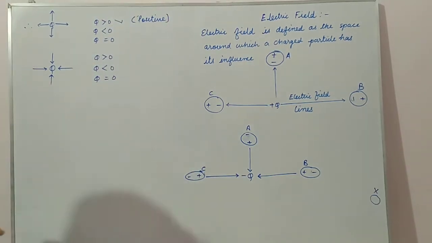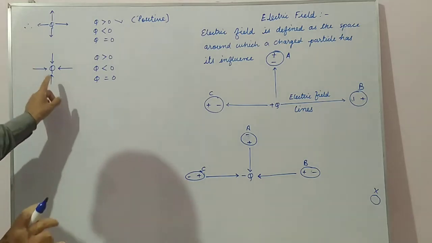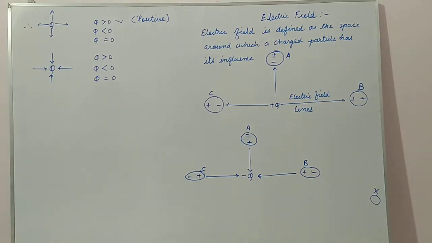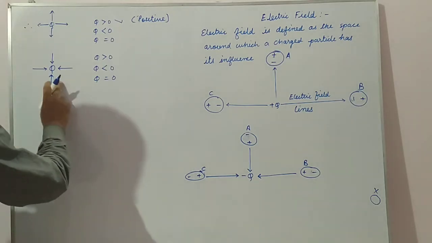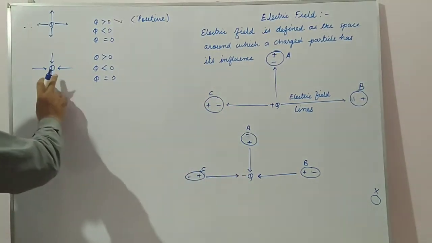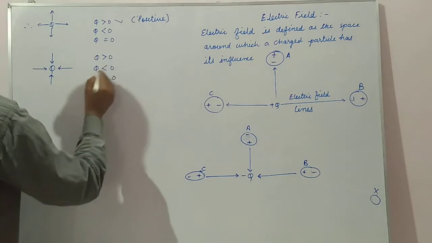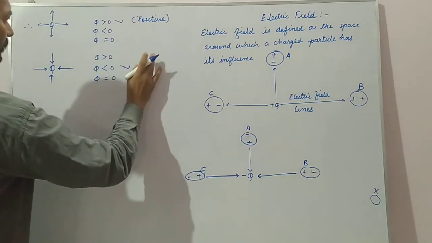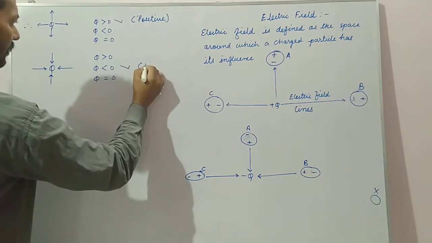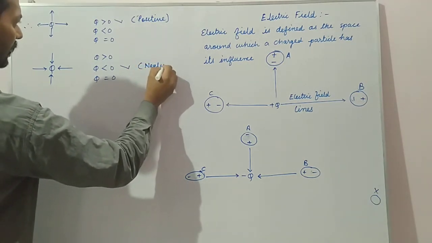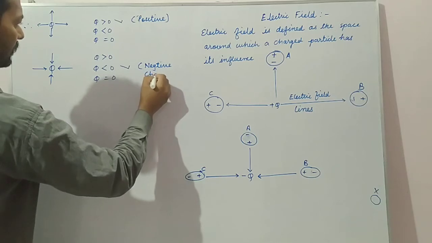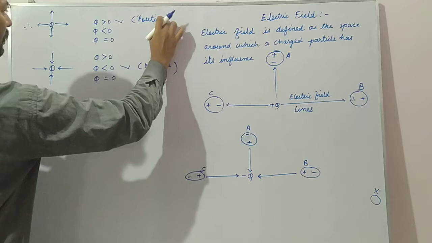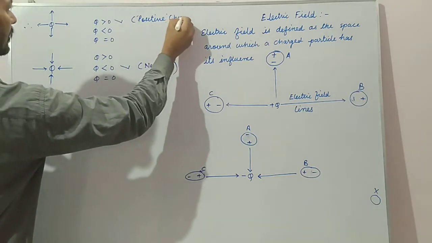Okay. Similarly, here charge Q is there and it is given that the electric field lines are merging inside the charge. Therefore, you see, the electric field lines are getting in. Therefore it is a negative charge. So Q is less than 0. This will be the answer, that is negative. This Q will have negative charge, this Q will have positive charge.